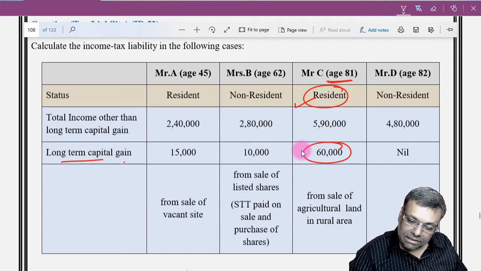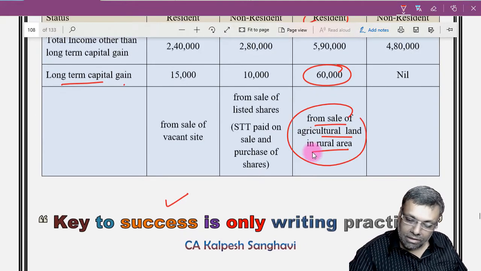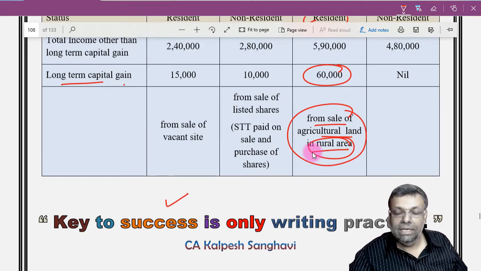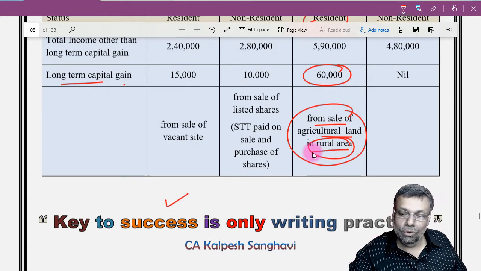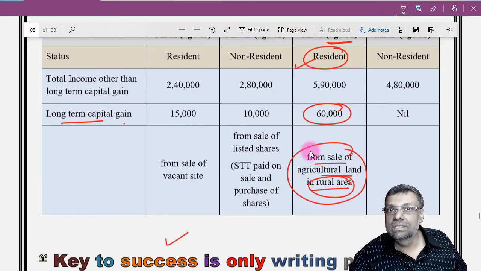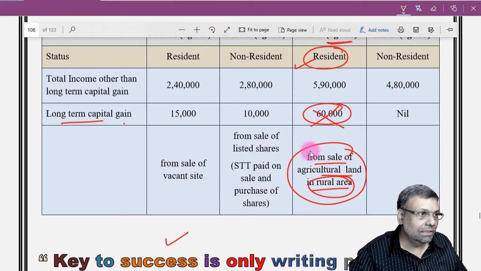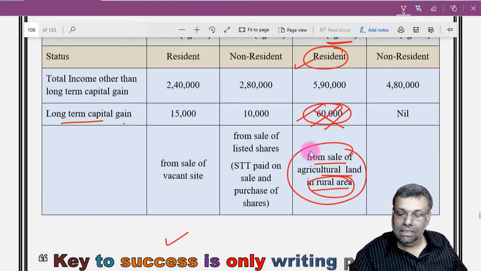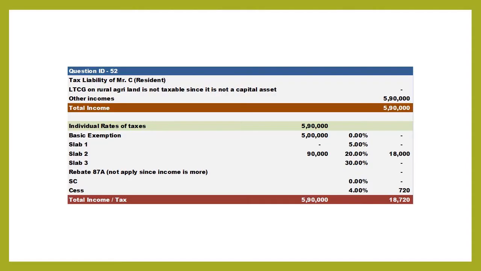Now this LTCG is from the sale of agricultural land in the rural area. Now agricultural land in the rural area is not a capital asset itself in the capital gains chapter. So any profit on this sale of rural agricultural land is not chargeable to tax at all. So this is basically not a capital asset and therefore it is not chargeable. So your income will be only 5,90,000. Give the higher basic exemption because you are resident and your age factor.